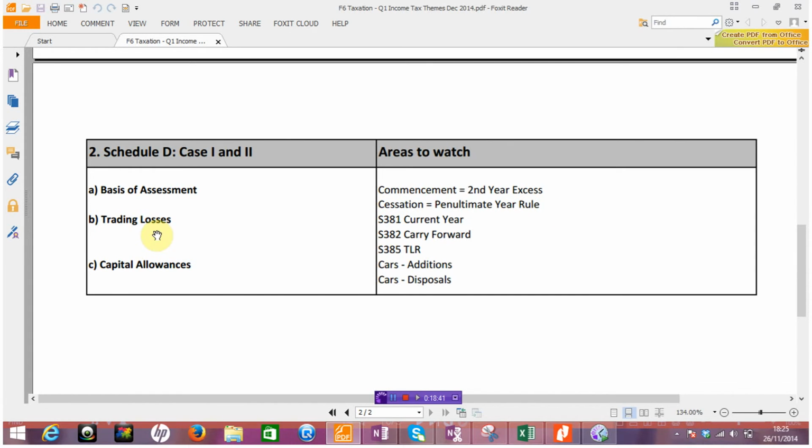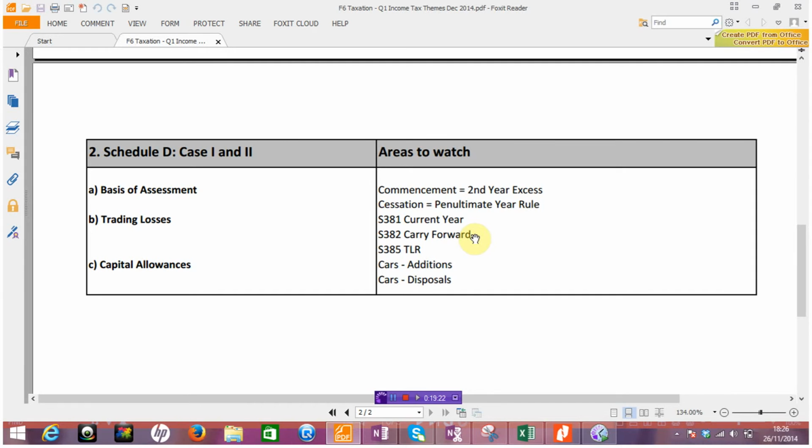Okay. So base of assessment, a very, very important area, very commonly examined. Now, we've included losses because obviously that could link into either commencement or indeed cessation. We have several possibilities for losses for individuals, and you'll recall that I mentioned when we kicked off this screencast that students don't tend to like losses, and I think it's important to have a basic grip on how each loss works, what can be applied against what, and indeed perhaps the smaller areas, a little bit of admin perhaps, is a claim required? As in 381, certainly a claim is required there. No claim for section 382, it's an automatic relief. So be familiar with the basics.